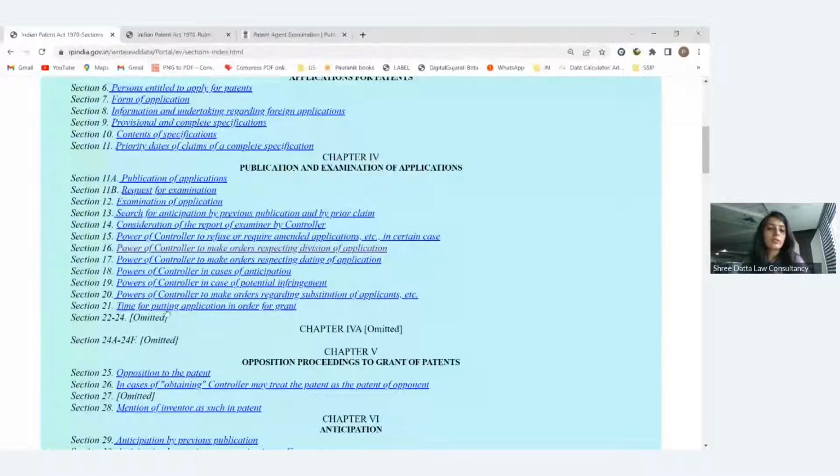And section 21 deals with the time for putting the application in order for grant. When can we put the patent application for grant? Once the patent application is filed, it is published, then it is examined. In the examination, the patent office will give us the first examination report and we have to respond to them. That period is a 6-month period. Once you respond to that examination report, there will be a hearing process if further objection is there; otherwise your patent will be granted. So that 6-month period, from which you have to respond to the examination report, is known as the time in which you have to put the application in order for grant.